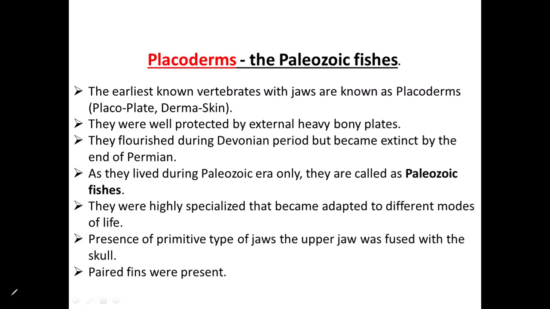So coming to the placoderms, these are the first vertebrates with jaws. The earliest vertebrates with jaws, we call them placoderms. If you see their skin, it looks like plates, I mean protected by bony plates. Hence we call them placo as plate and derma as skin. That is it. So they were protected by external heavy bony plates, either the head part, the trunk part, or the complete body is protected by bony plates.